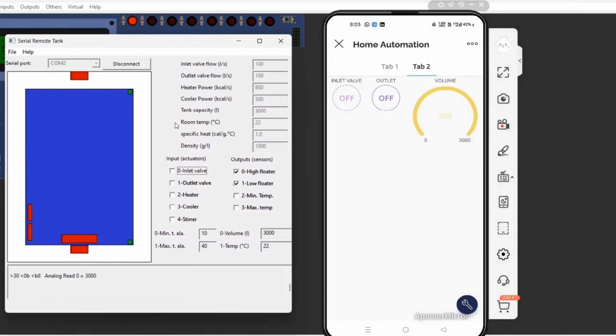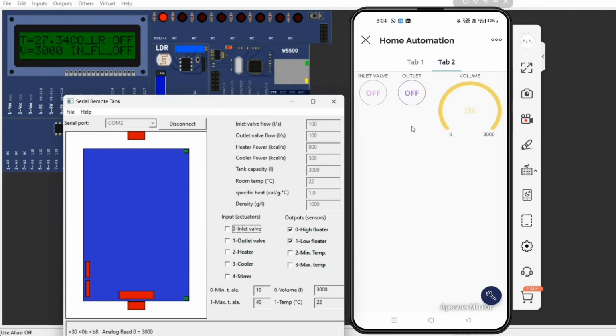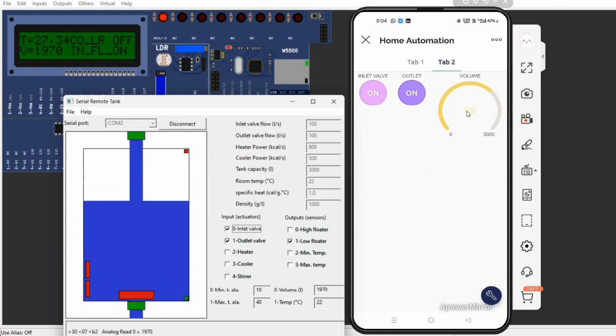Now the outlet valve is on, so my tank water level is low. Once it is below 2000, we are checking. First of all, above 2000 the inlet valve is on.